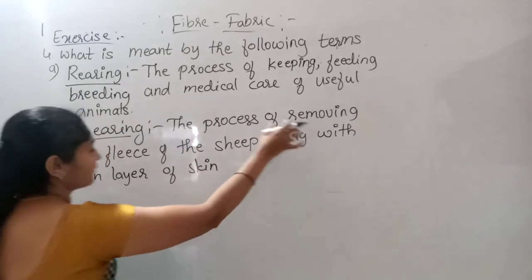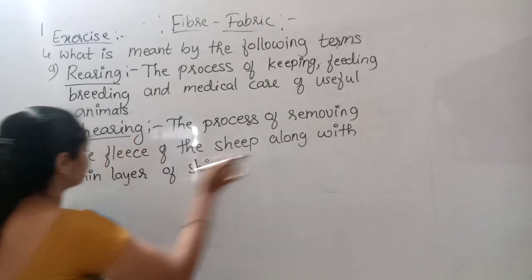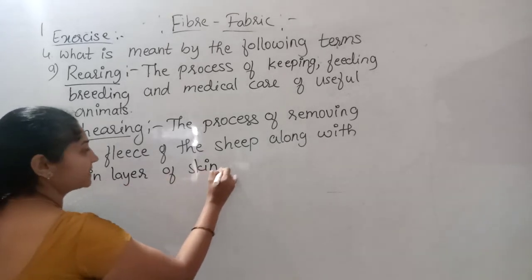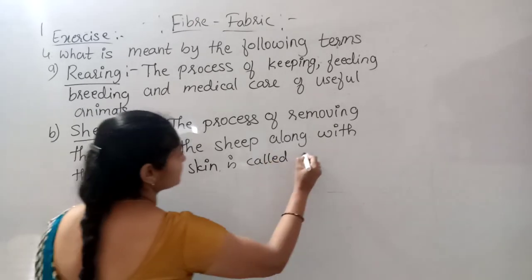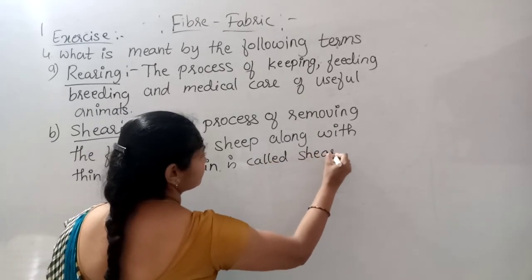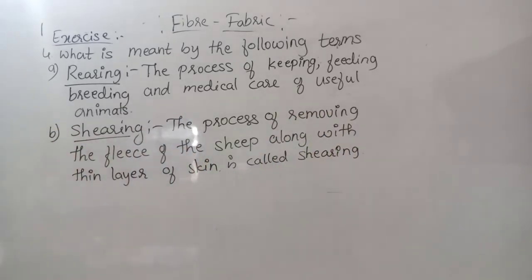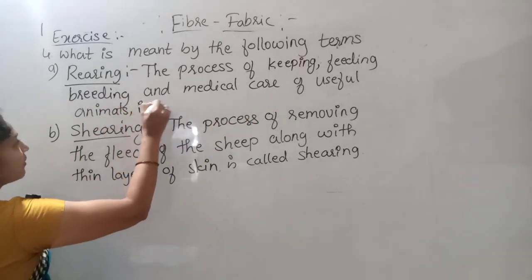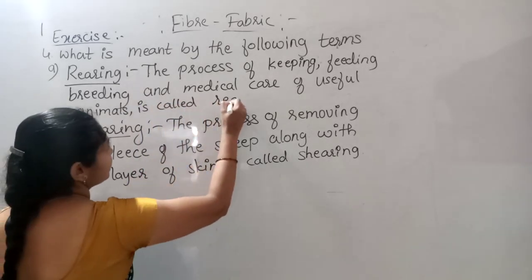The process of removing the fleece of the sheep along with a thin layer of skin is called shearing. Okay. And here also you complete that: and medical care of useful animals is called rearing.